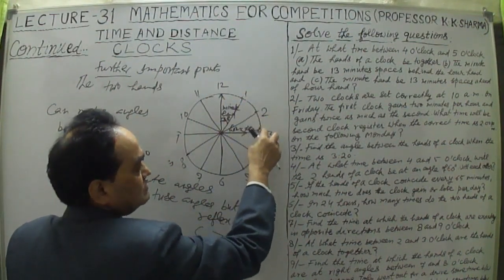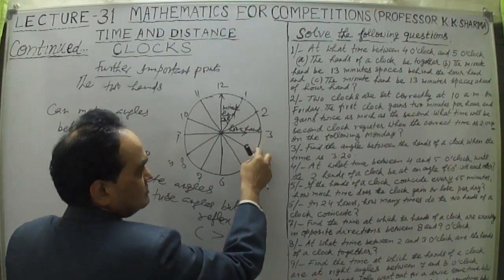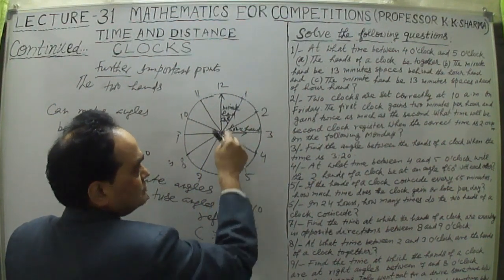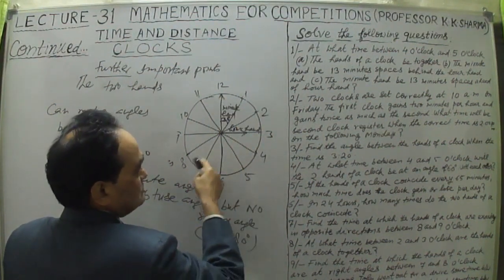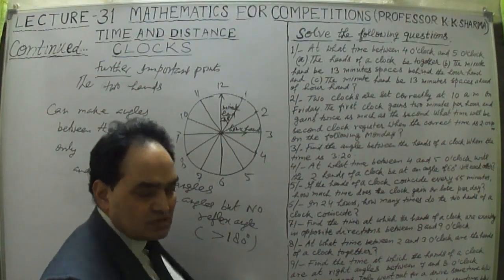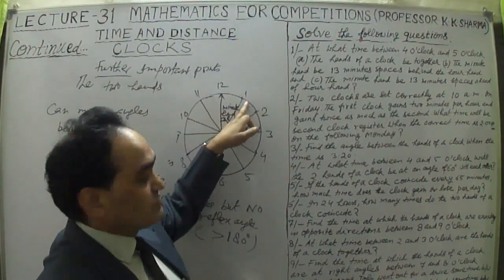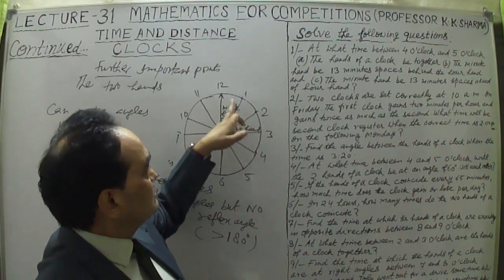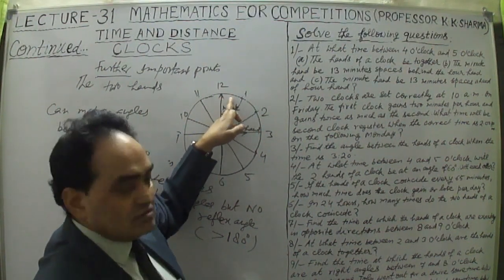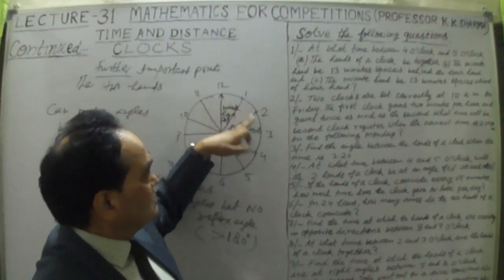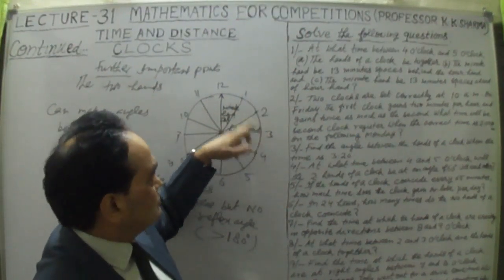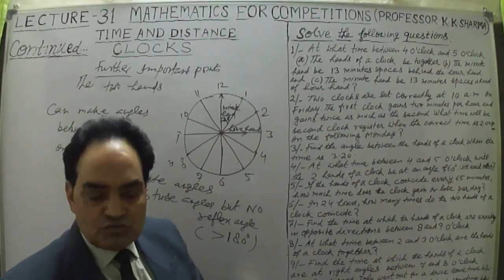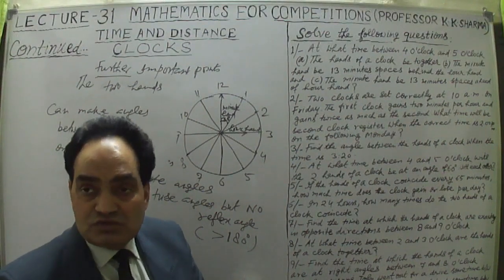Then the minute hand has traveled and the hour hand is also traveling ahead. So one more angle can be made between them. Suppose the minute hand has gone to this position, then one more angle is made, so 2 times per hour. In 1 hour, first the 90 degree angle is made initially. Then when the minute hand moves further and the hour hand also moves, there is a 90 degree angle again. So 2 times a right angle, and 2 times any other angle, not 0 degree and 180 degree.